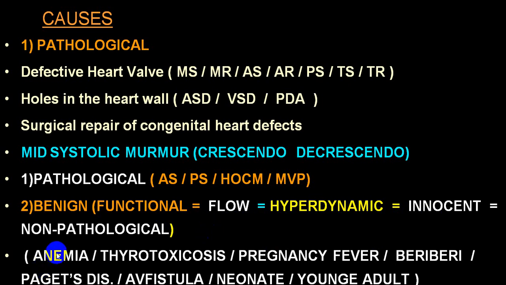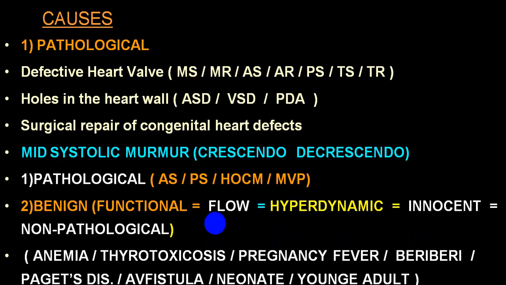Like in case of anemia, blood volume is increased. Thyrotoxicosis, pregnancy, high grade fever, beriberi, Paget disease, AV fistula, in neonates, in young adults, etc. There is little increase in the blood volume, particularly in case of anemia, thyrotoxicosis, pregnancy, beriberi. In all these conditions, the blood volume is more, and whenever that large quantity of blood is flowing through a normal valve, it appears like stenosis.